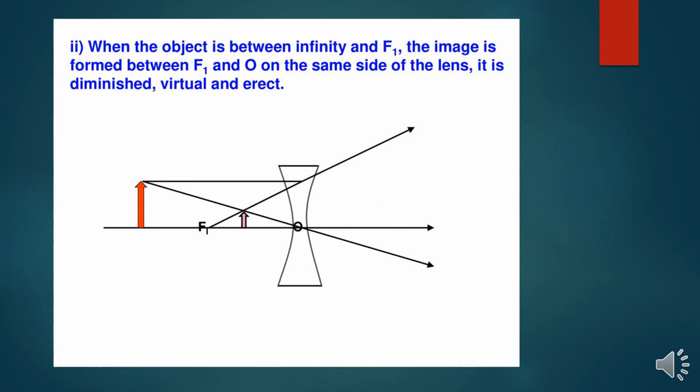In the second condition, when the object is between infinity and f1, the image is formed between f1 and O. So this is my object which is placed at infinity, and the image is formed on the same side, but it is diminished, virtual and erect.